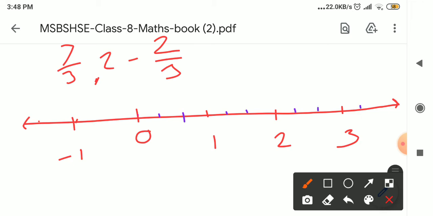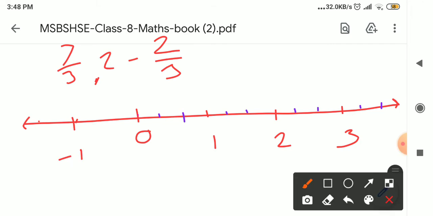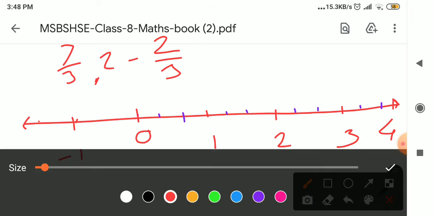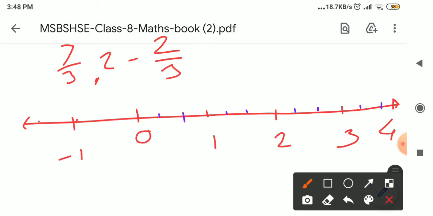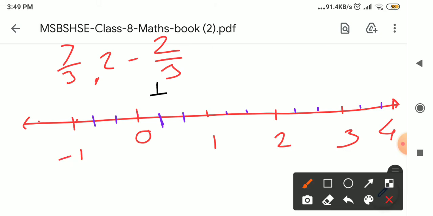Okay, here it is 4. Till 4 only I will take it here, next we will see afterwards. Then on this side also, we have to divide this segment into equal 3 parts. Now you will notice that this first point is nothing but the fraction 1 upon 3.